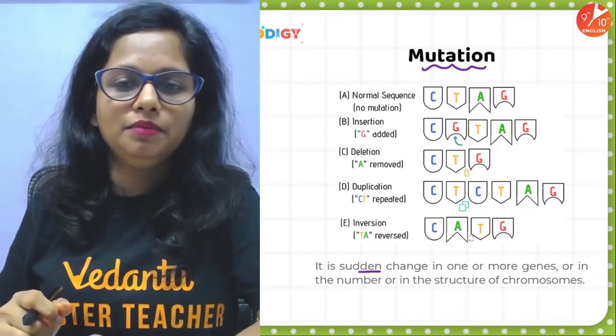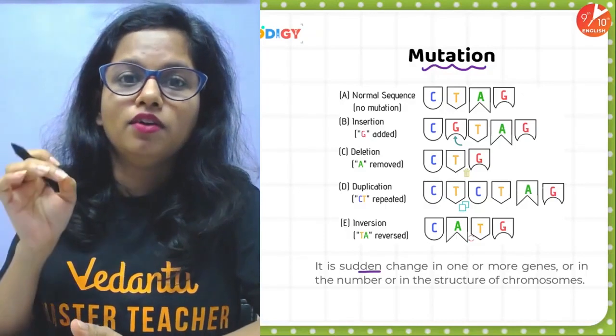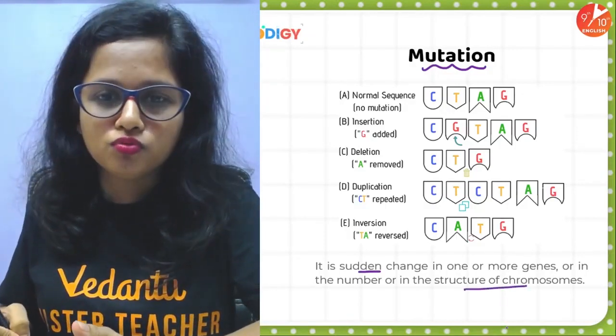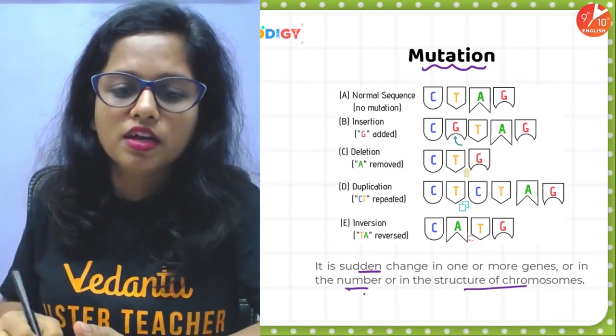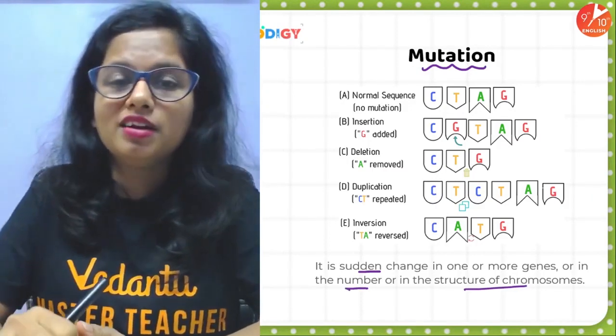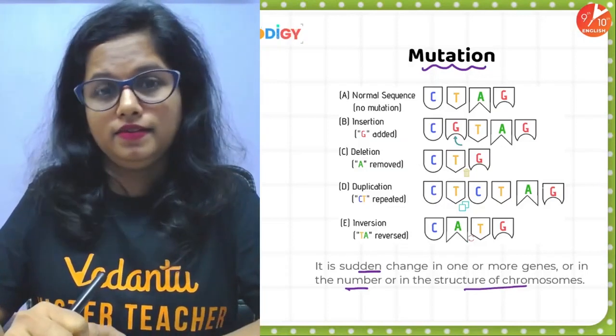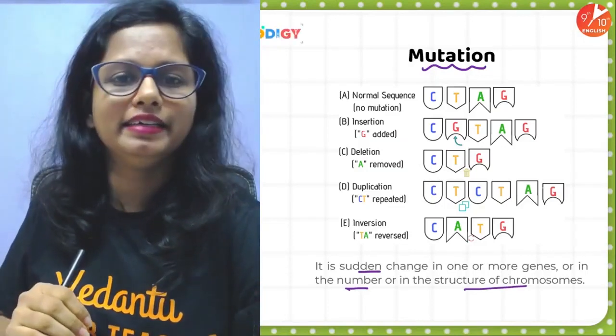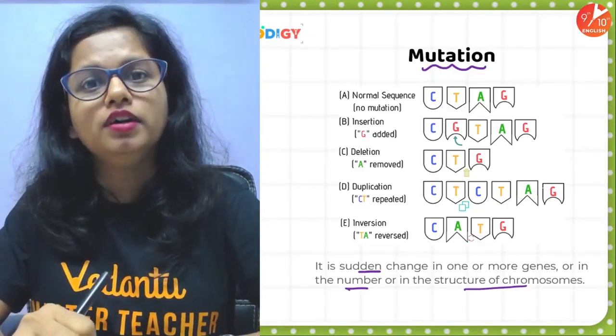And at times these changes can also be in terms of the structure of chromosomes or in the number of chromosomes. Many times chromosomes get added and there is a disorder. Many a times few chromosomes get deleted and again there is a disorder.